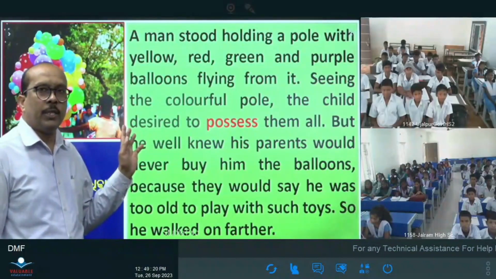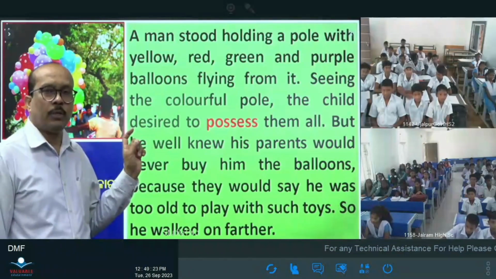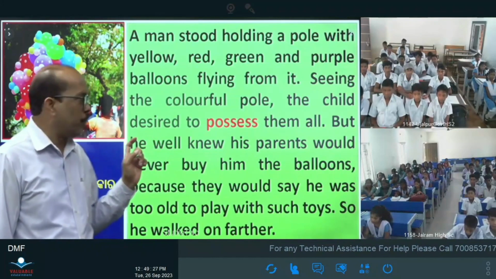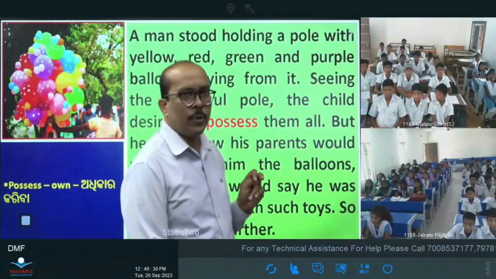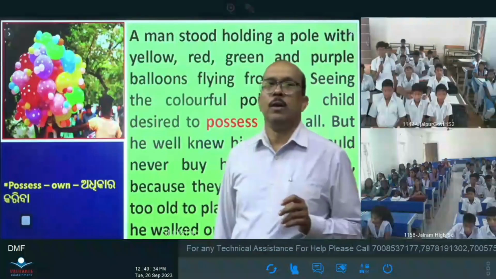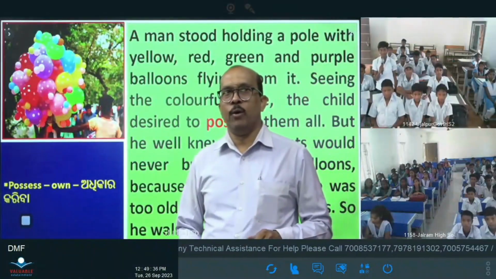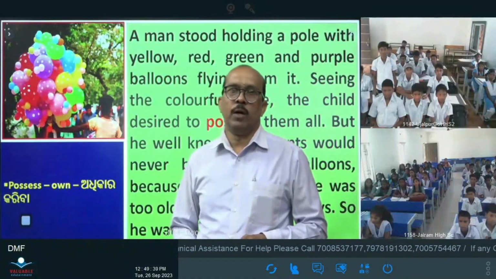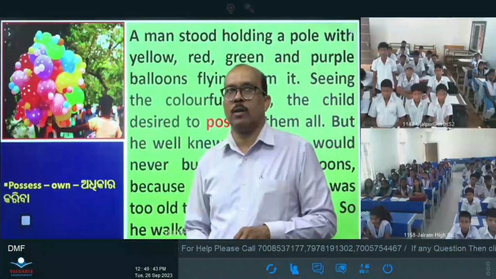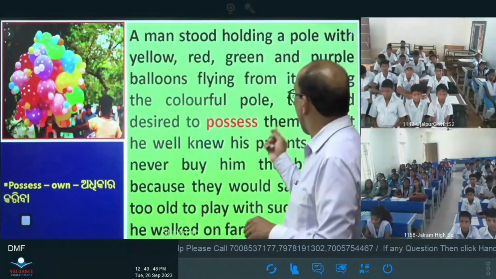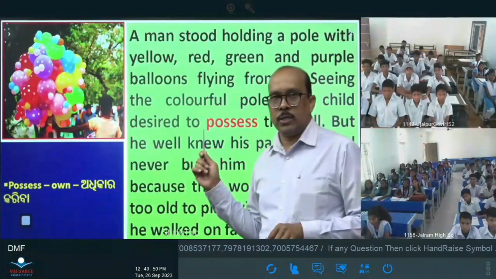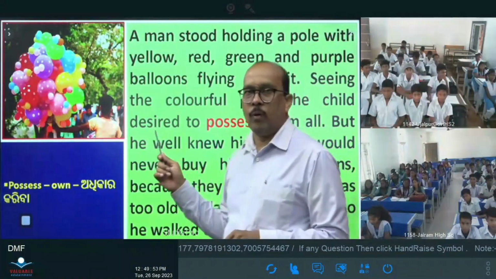What did the child see here? Anyone who can say what kind of shop it is? Dear students, you see the picture here? Balloon shop. Balloon shop, good. A man holding a pole of yellow, red, green, purple balloons flying from the colorful pole, and the child desired to possess them. Does the child have any balloon from them?